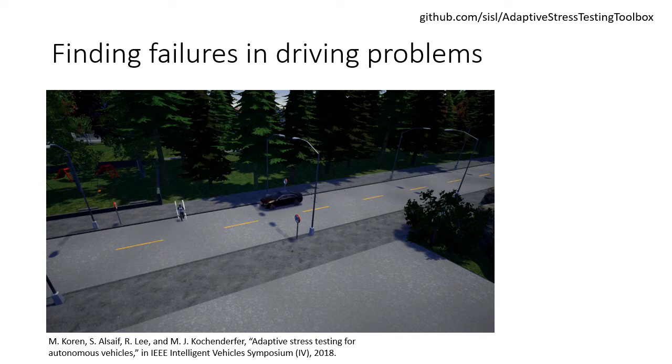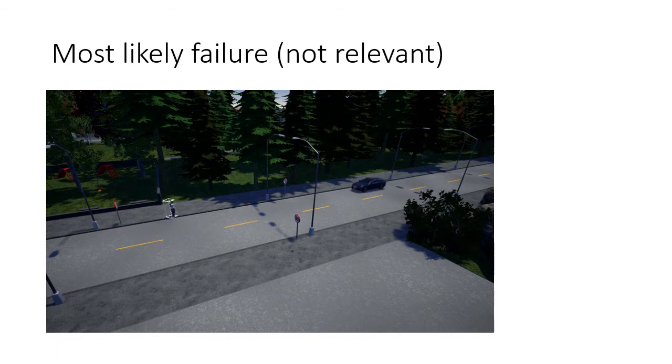What we want to do is find the most likely failure with respect to a model of the dynamics and the sensor error characteristics. What we can see here is that the most likely failure is actually not very interesting. It's not relevant because we're clearly not at fault. The pedestrian is running straight at the car and flinging themselves at us.